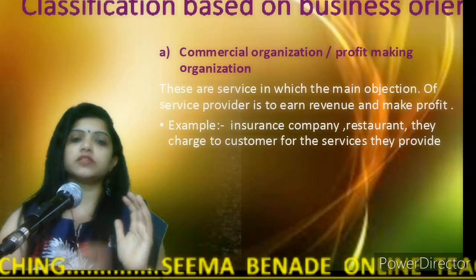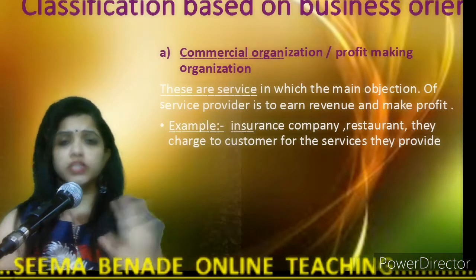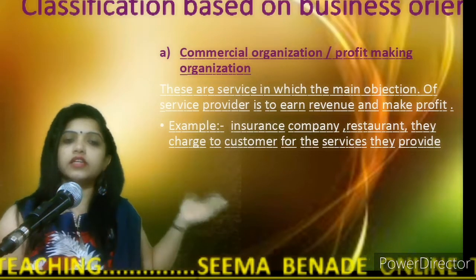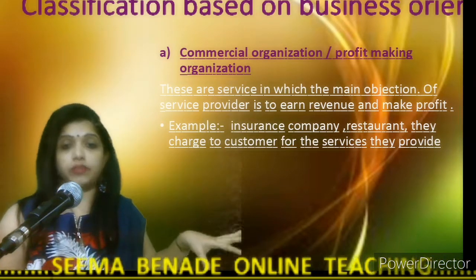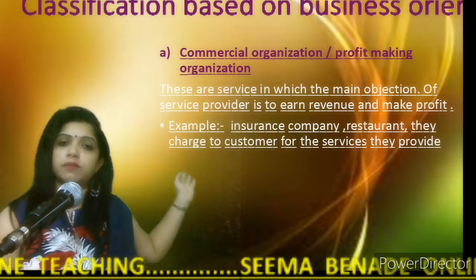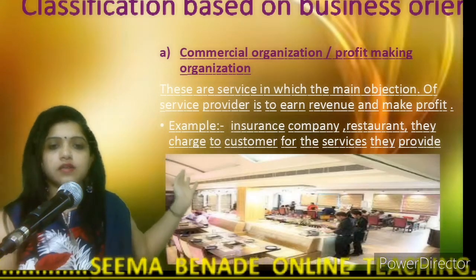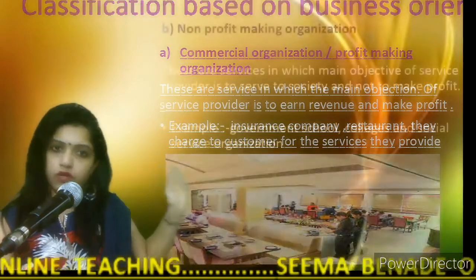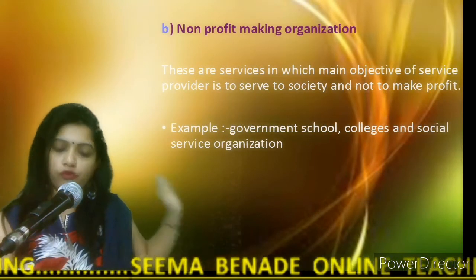Their ultimate objective is to earn profit. They deliver their service for business purpose, for profit making purpose. For example, banks, insurance companies, restaurants, hotels, these are examples of commercial organizations. Okay, their main motto is profit making.